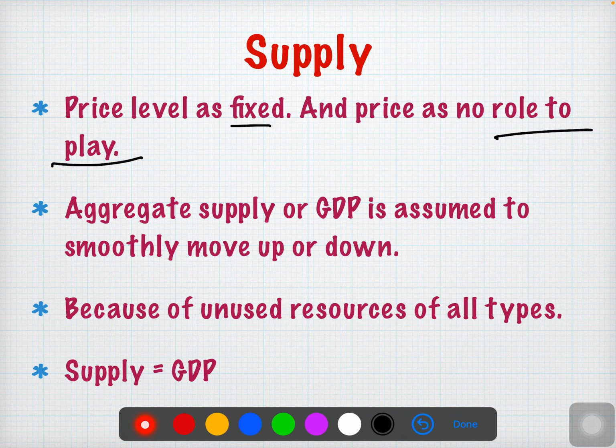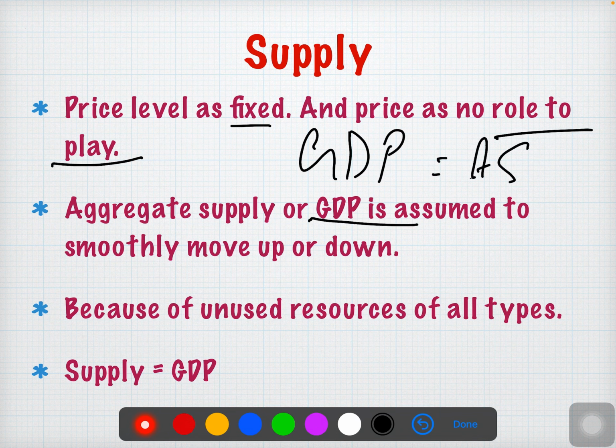And one more thing we have to concentrate on here: GDP is equal to aggregate supply. What is aggregate supply here? Aggregate supply means the total goods you have produced and supplied to the people. Aggregate means total, the whole supply in the country in a particular time period.